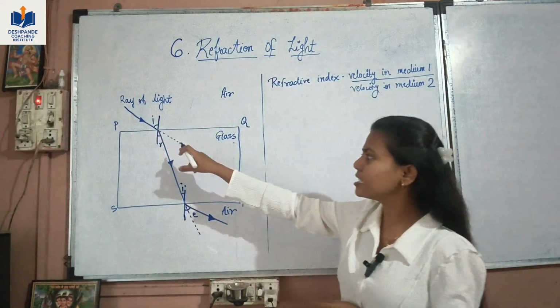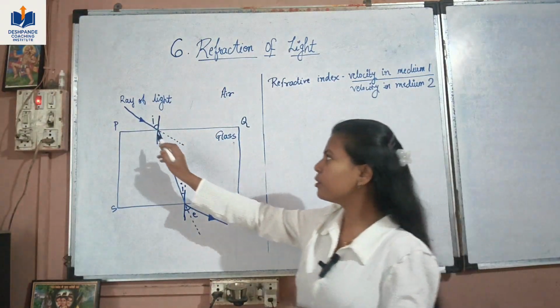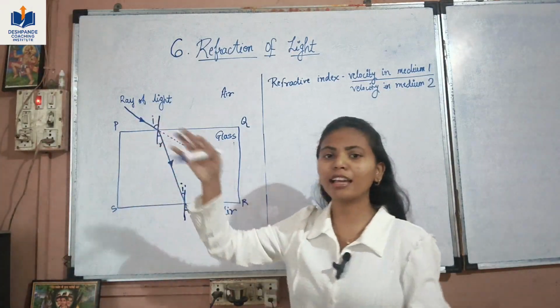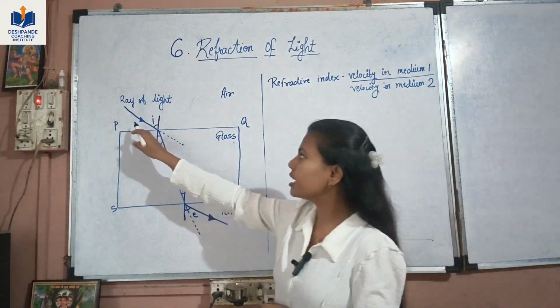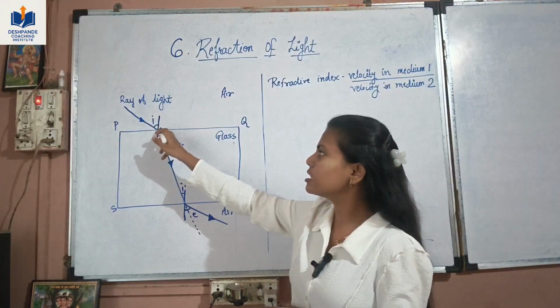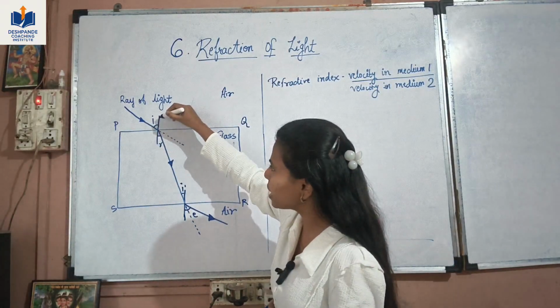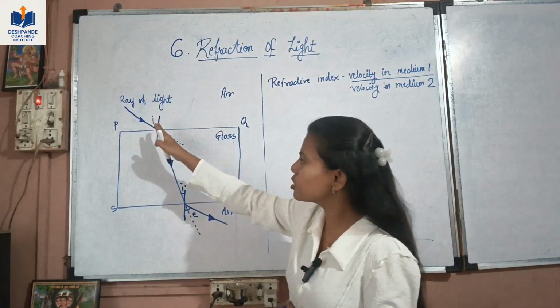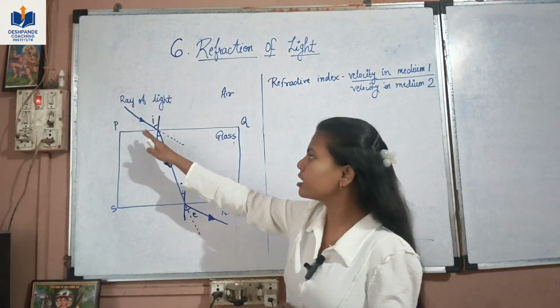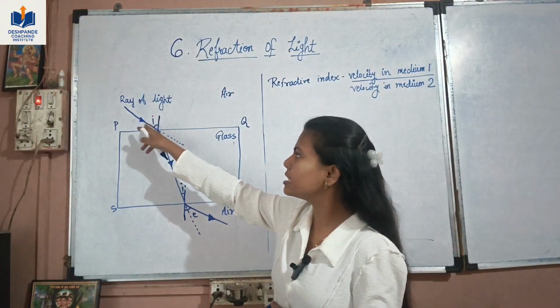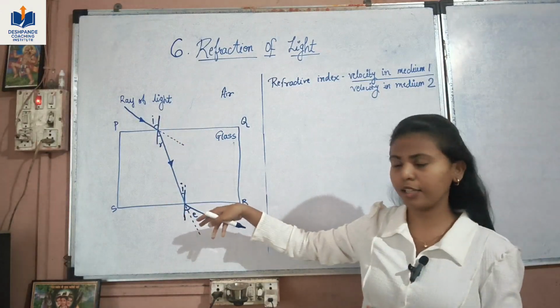and this ray of light is incident on the glass slab. Therefore, this angle is I, angle of incidence. This ray is the incident ray, therefore this angle is the angle of incidence. And this is the normal with respect to air and light, it just acts as a reference to measure the angle of incidence and the other angles I'll tell you.